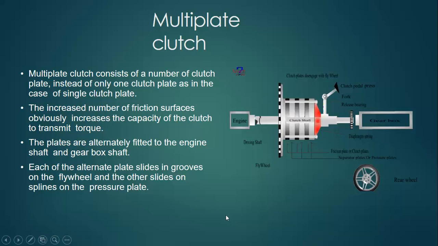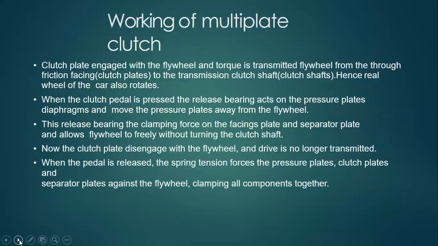The multi-plate clutch consists of a number of clutch plates instead of only one plate, as in the case of the single plate clutch. The increased number of friction plate surfaces obviously increases the capacity of the clutch to transmit torque. The plates are alternately fitted to the engine shaft and gearbox shaft. Each alternate plate slides in grooves on the flywheel and the other slides on the spline of the pressure plate. Now we will discuss how the multi-plate clutch works.